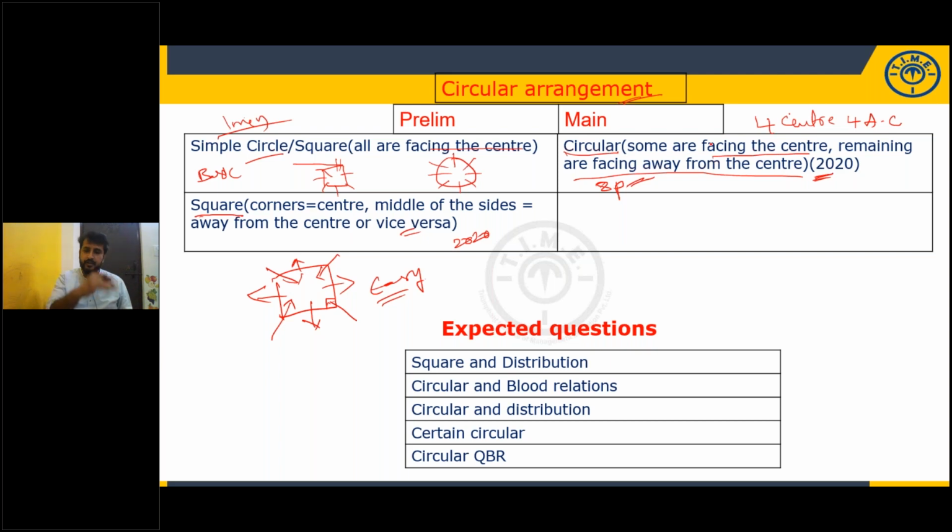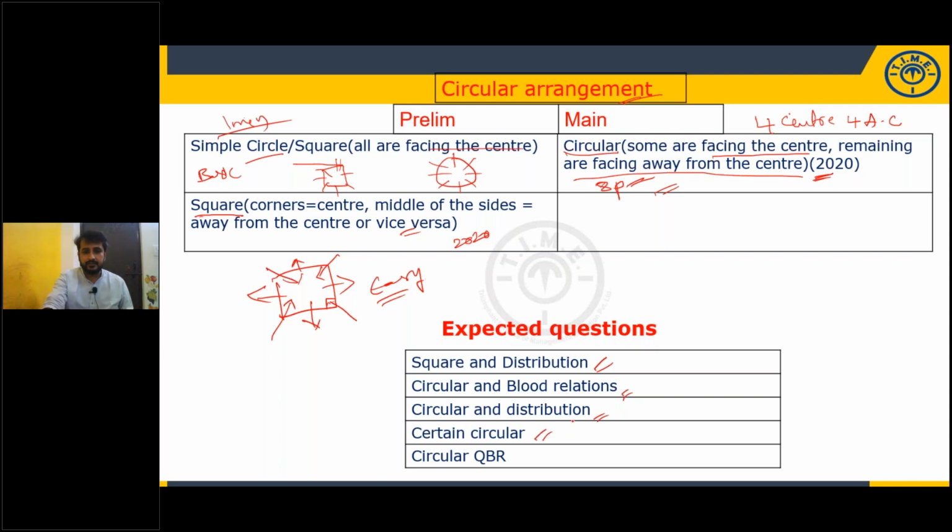Even before 2017 also they used to give only these models, but I have taken only 2 years for comparison, 17 and 20. And expected models: square distribution, square with one variable extra, circular with family tree diagram, circular with one more variable, set and circular, unknown number of persons.